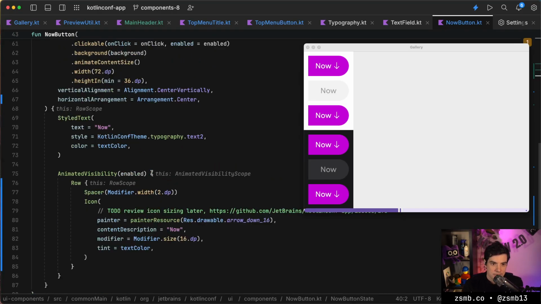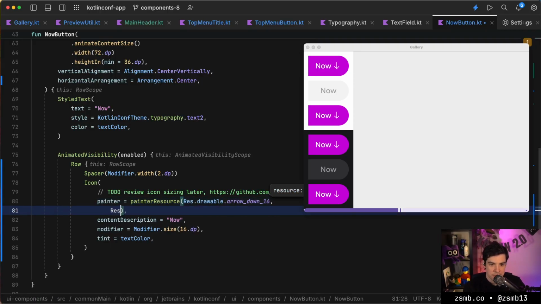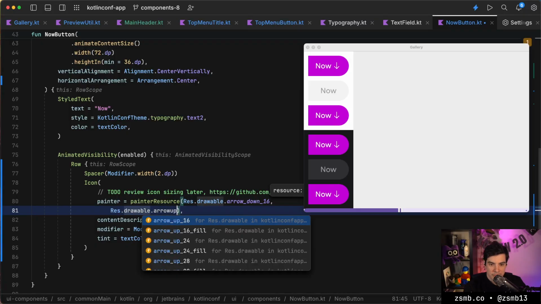And now we need some conditional logic to flip this arrow around. So, I mean, either we can actually rotate the arrow, or we can just swap the resource, assuming that we have a separate resource for drawable arrow up.